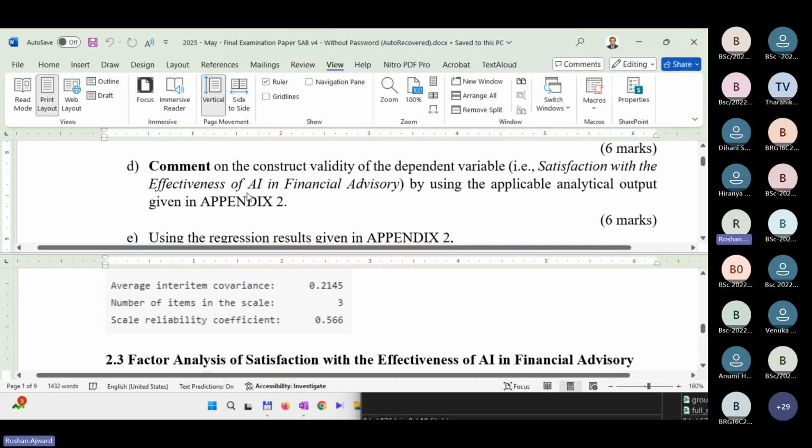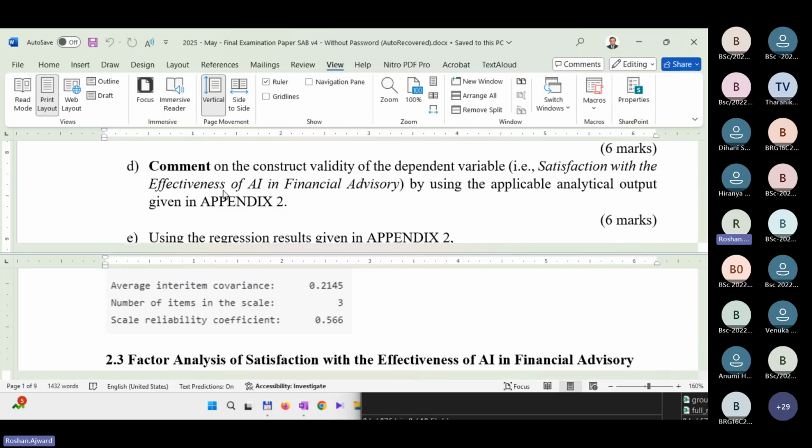Okay, let's come to D. Comment on the construct validity of the dependent variable, satisfaction with the effectiveness, right? The construct validity, using the appropriate analytical output given in Appendix 2. It doesn't say what's the output. You have to select that. What's the appropriate output to see the construct validity?